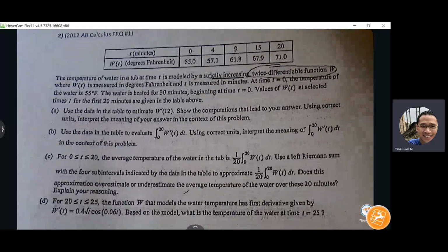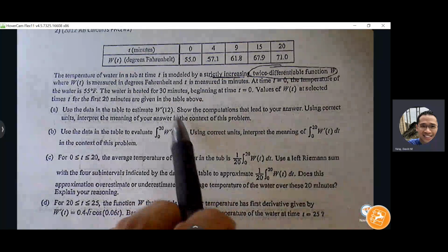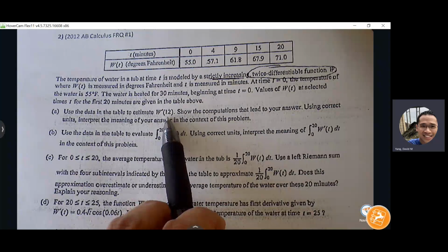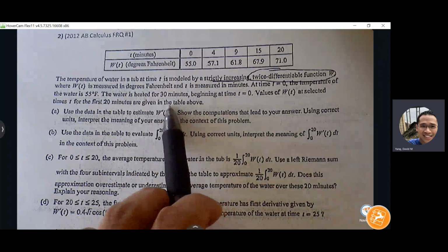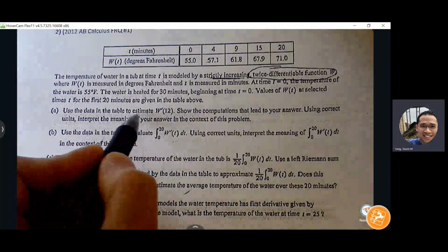So part A says use the data in the table to estimate W prime of 12. Show the computations that lead to your answer using correct units. Interpret the meaning of your answer in the context of this problem. So we don't have a function to find the derivative, so we can't find the exact value of W prime of 12, but what could we use to help us do an estimation of it?